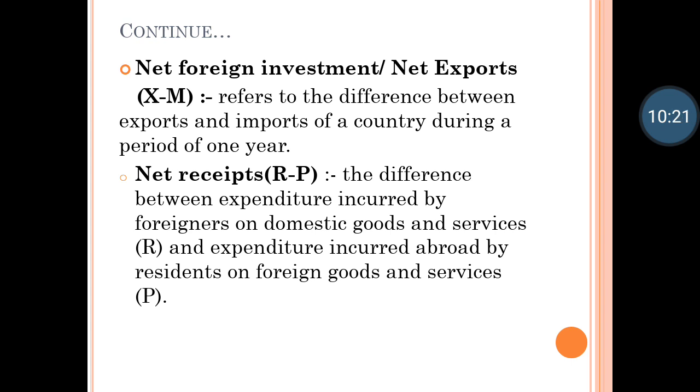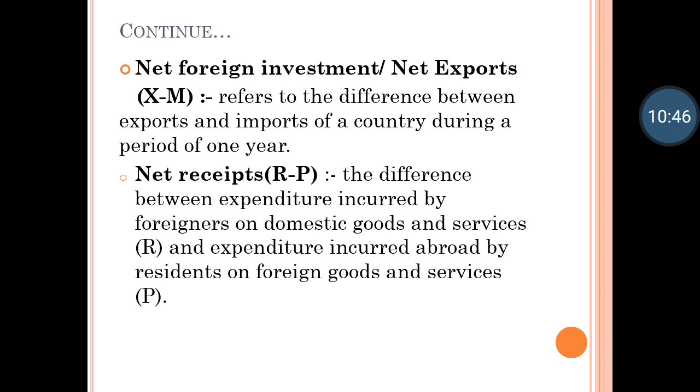So that is written as R, and P means whatever expenditure our Indian nationals are spending in foreign countries. For example, let us say Shah Rukh Khan is spending money in Dubai. That will not be our national income, no? That will increase their national income. So that will be written as P.